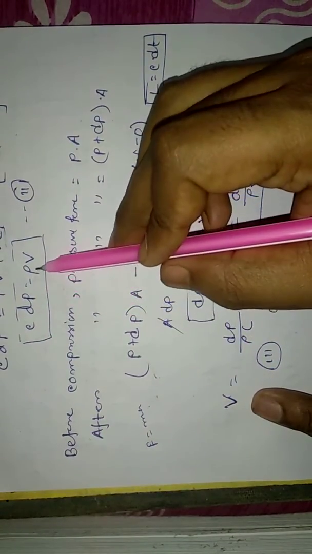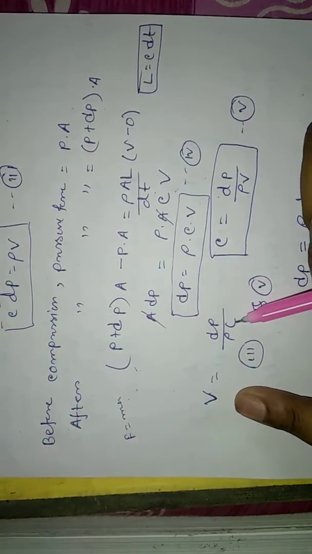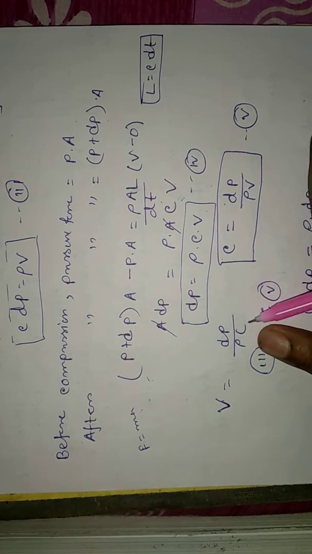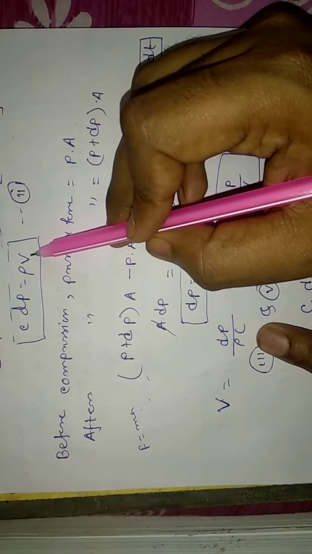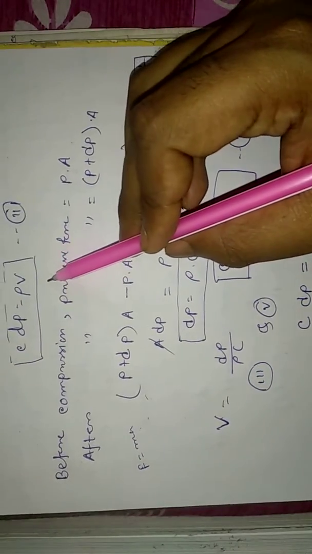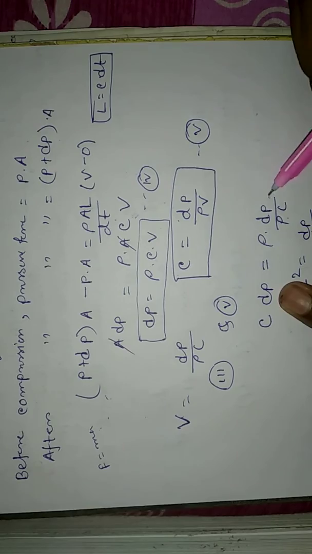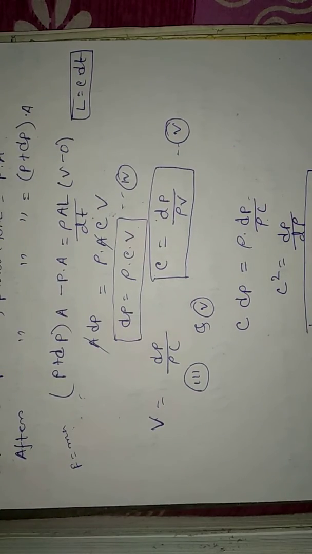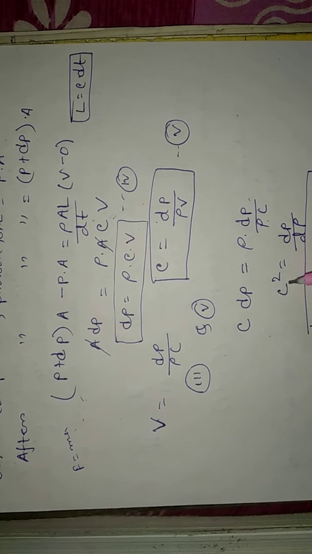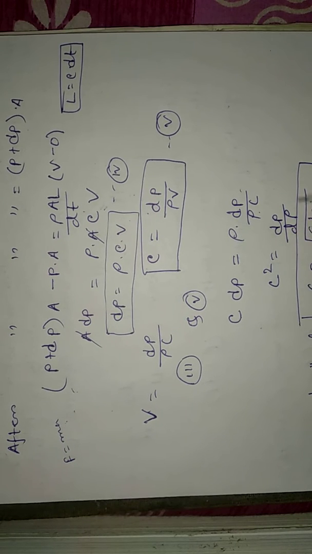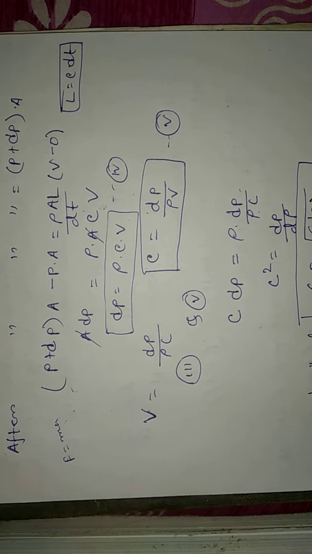So C d rho is equal to rho into V, and in terms of V is equal to dP by rho C. So ultimately C d rho is equal to rho into dP by rho C. Now rho will be cancelled. Ultimately the expression is C square is equal to dP by d rho. So C is equal to under root of dP by d rho.